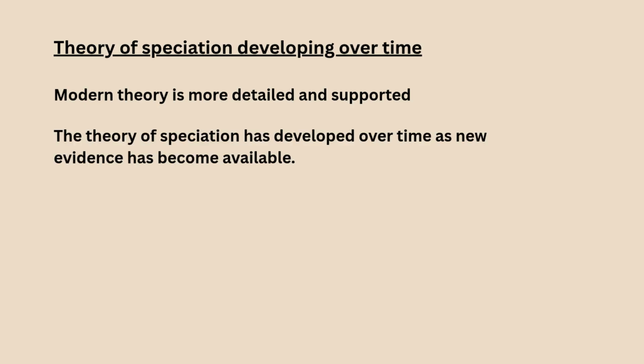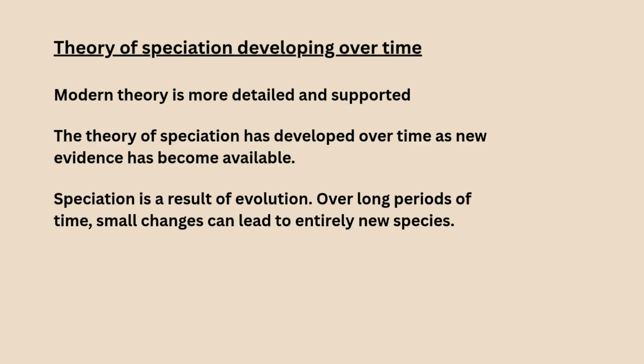Theory of speciation developing over time. The modern theory is more detailed and supported. The theory of speciation has developed over time as new evidence has become available. Speciation is a result of evolution. Over long periods of time, small changes can lead to entirely new species.